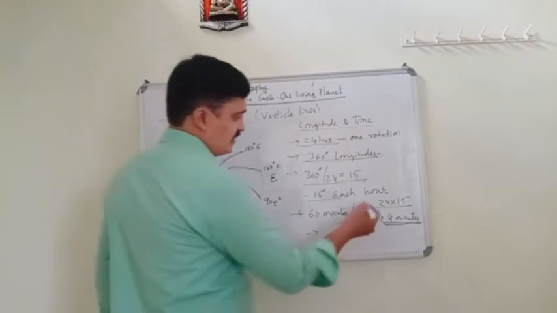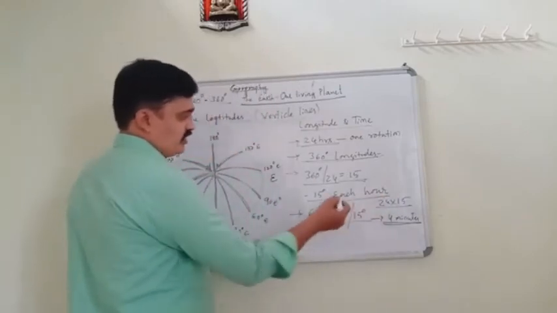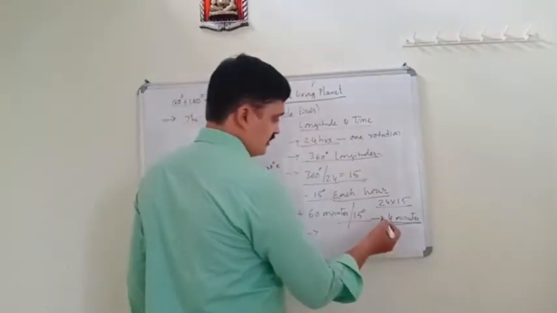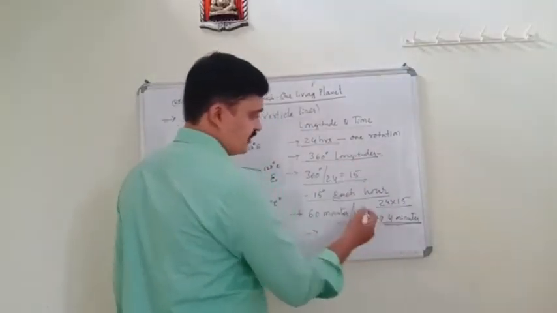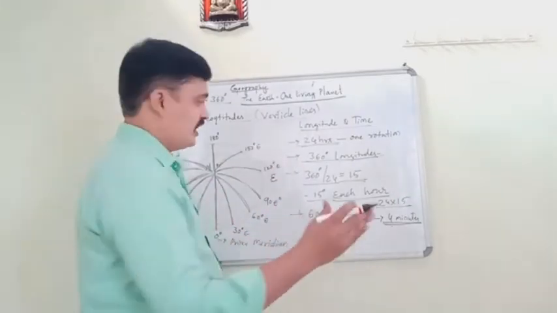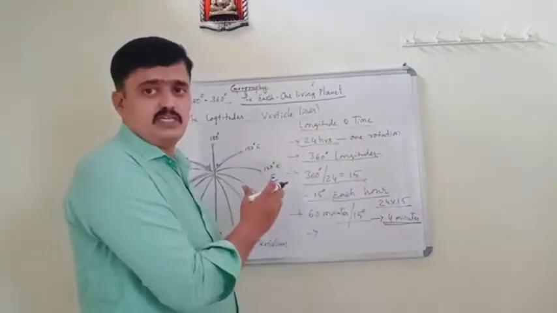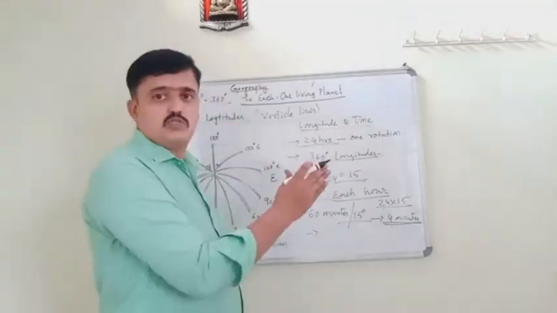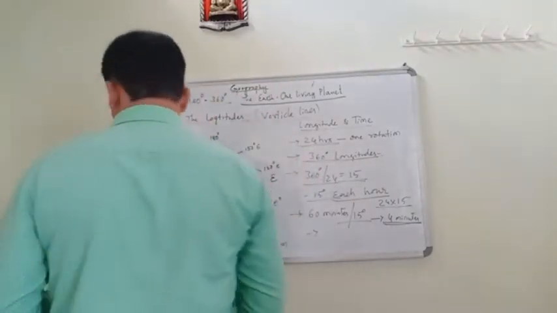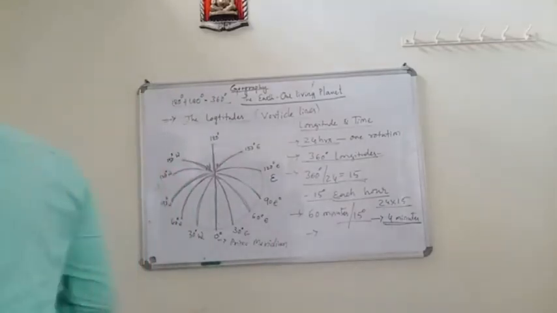In 1 hour it completes 15 degrees. In 4 minutes it covers 1 degree. So 4 minutes is 1 degree, 1 hour is 15 degrees, and 24 hours is 360 degrees. This is longitude and time.